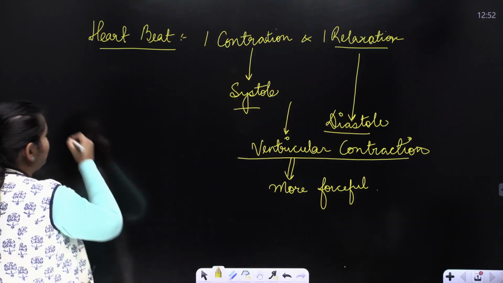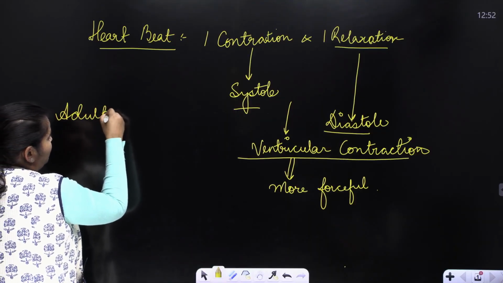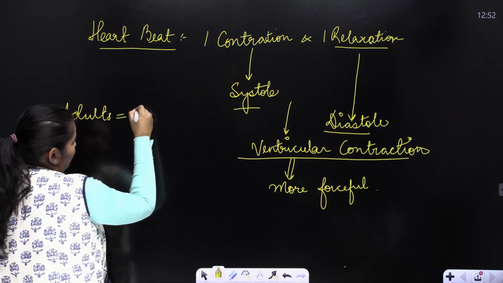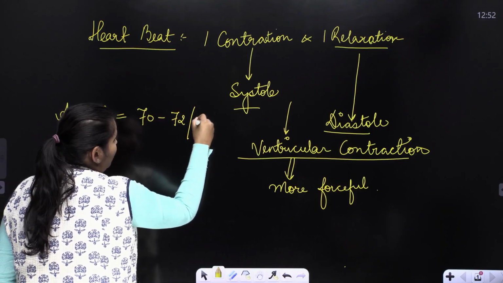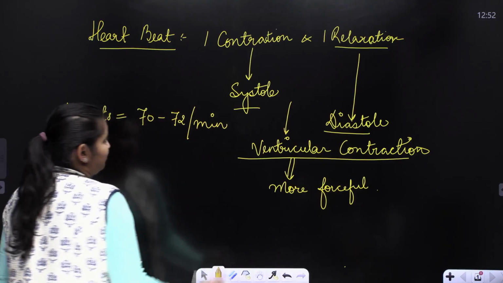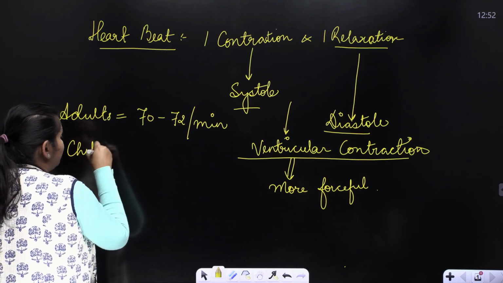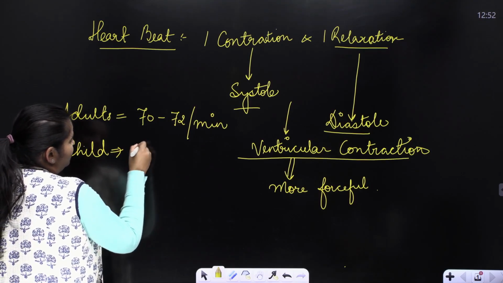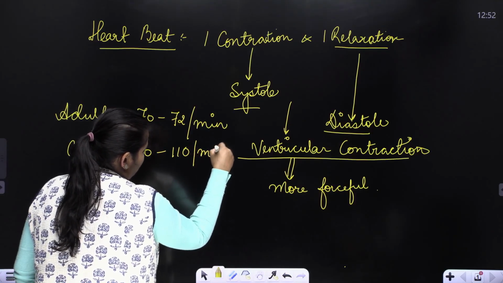If I talk about a normal adult, the number of heartbeats is 70 to 72 per minute. And in case of children, it is about 90 to 110 per minute.